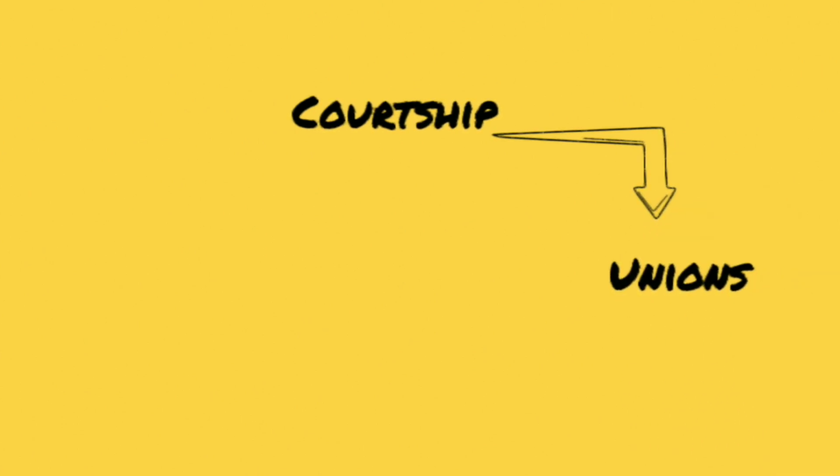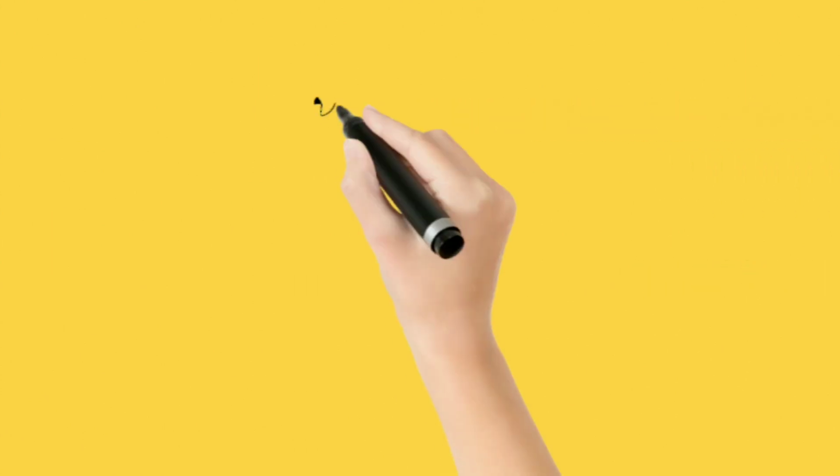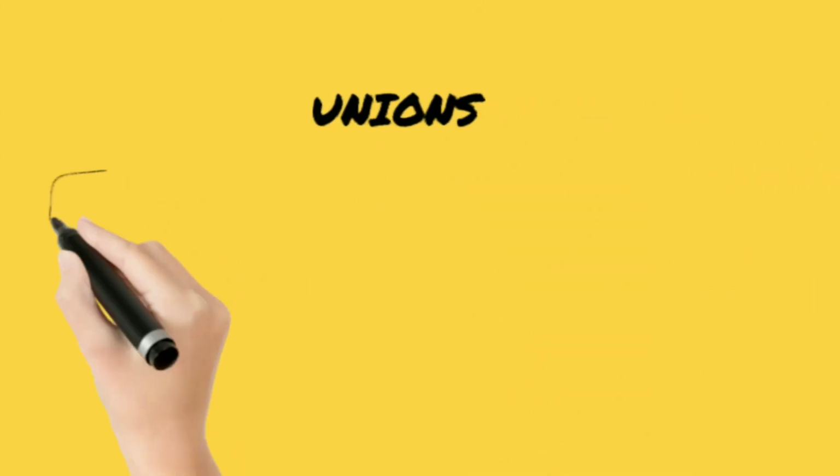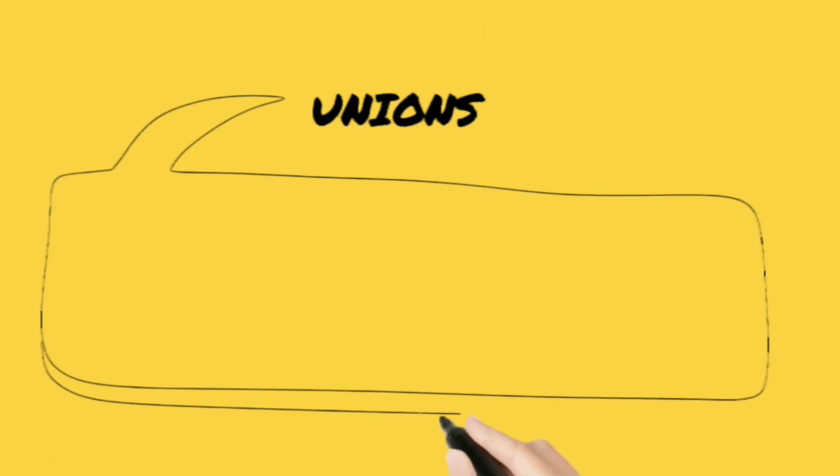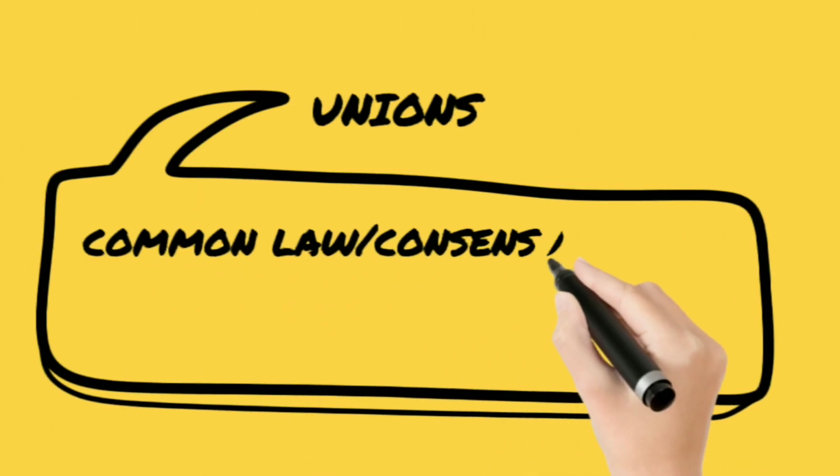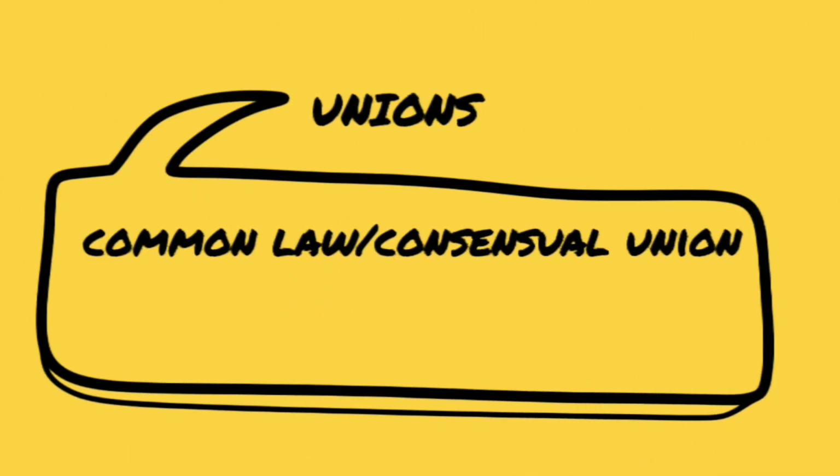Now, the three main types of unions are: number one, the common law union or the consensual union, right? This is a situation in which the couple decides to live with each other without being legally married. So it might be a case where they don't think they are in a position to get married yet.